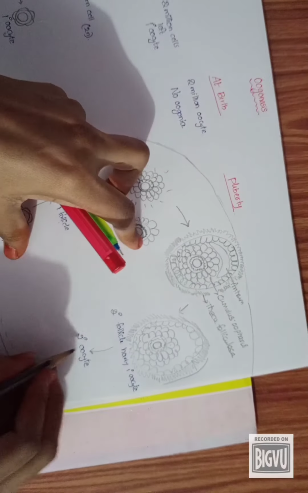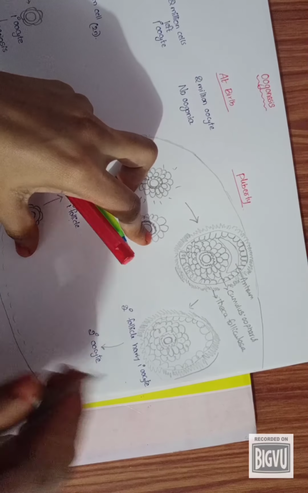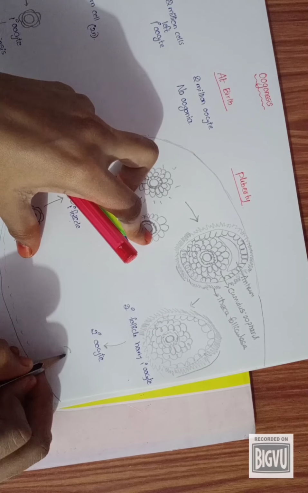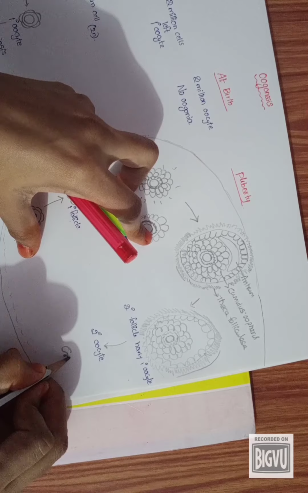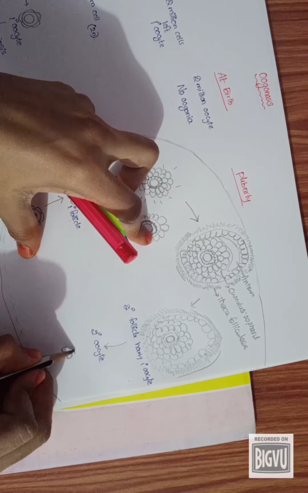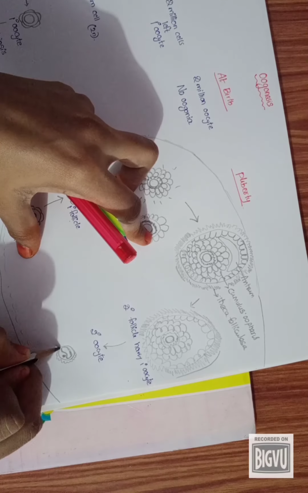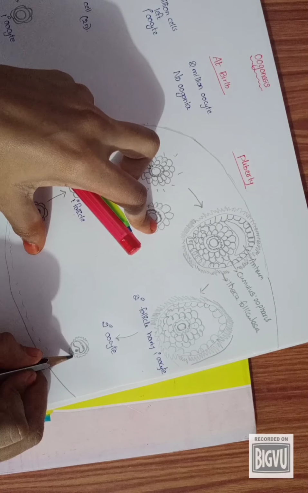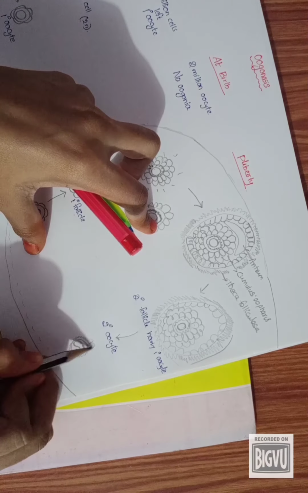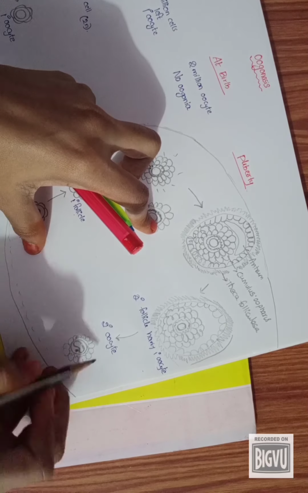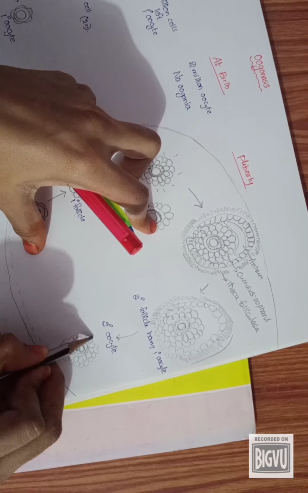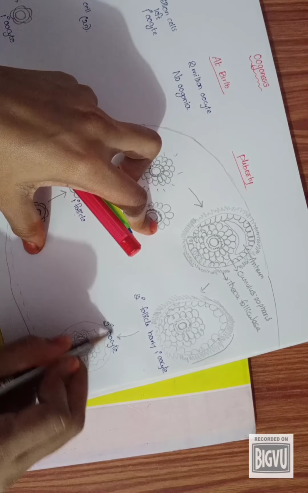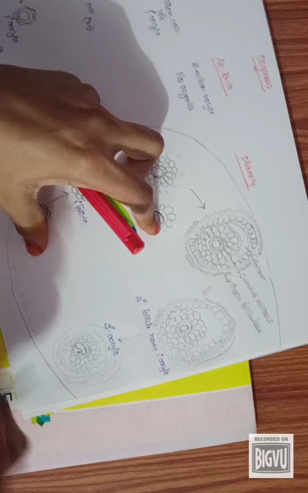Here the oocyte completes the first meiotic division. Then there will be production of a small body and another one. This is the secondary oocyte having the zona pellucida around it. The first polar body will be thrown outside, between the secondary oocyte and the zona pellucida, and there will be the granulosa cells and the antrum cavity. Theca externa and theca interna are all there.